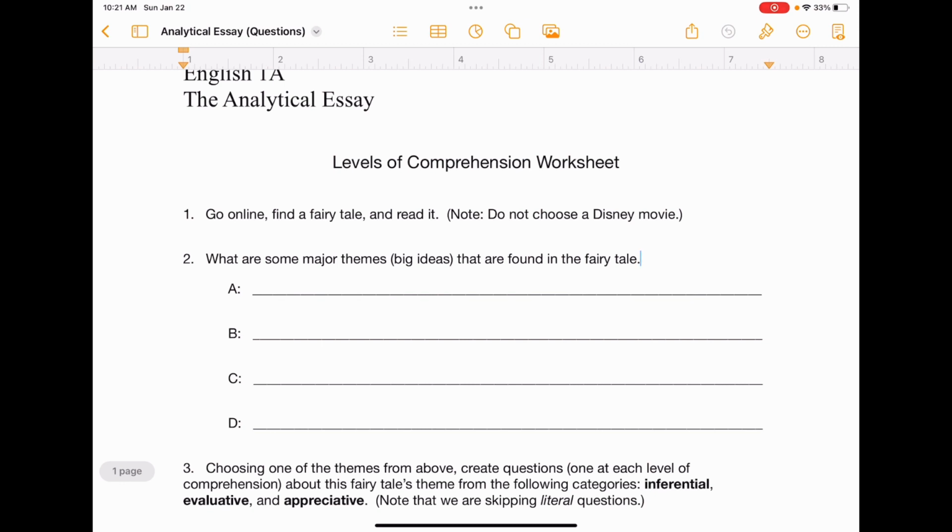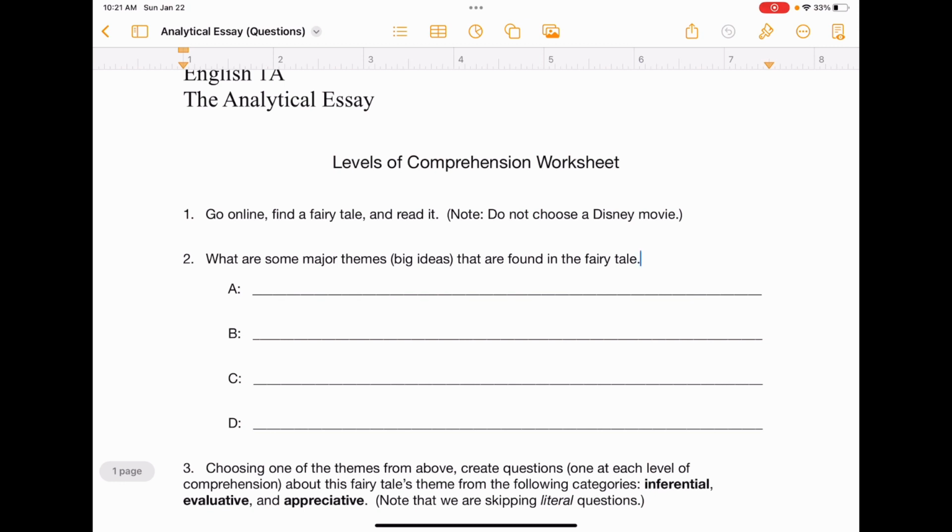If you want to do Cinderella, that's great. You can do Cinderella, but it's not the Disney movie version of Cinderella. It's an older text. Now, as far as finding these, it should be really simple. If you just go to Google and type in fairy tales online, you will get literally hundreds of choices that you can choose from, okay? So this part you should have already done. I told you the last time to go online in preparation for this essay and find a fairy tale and read it. Hopefully you did that already. If you didn't, no problem, you can do it now.